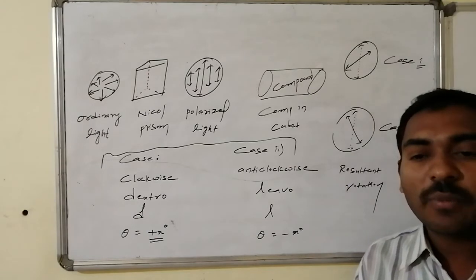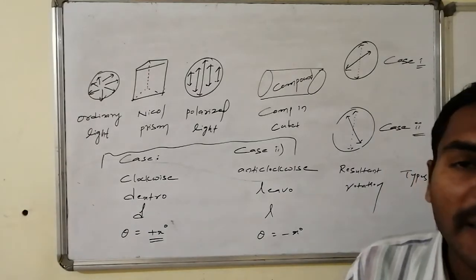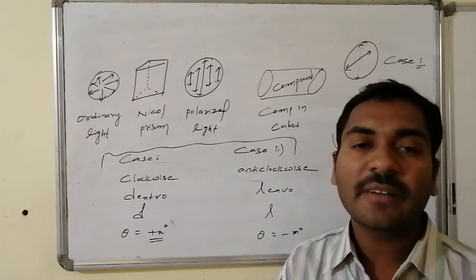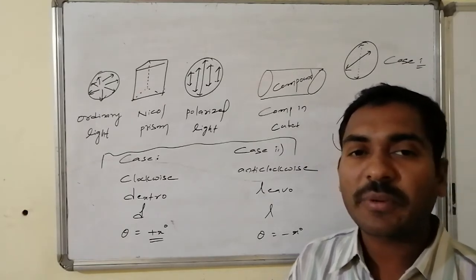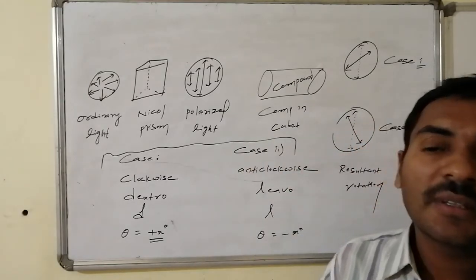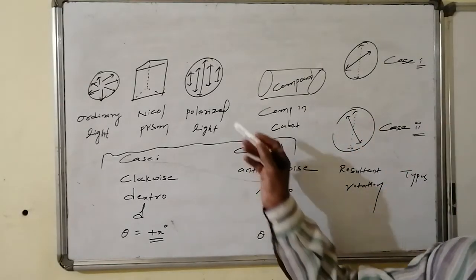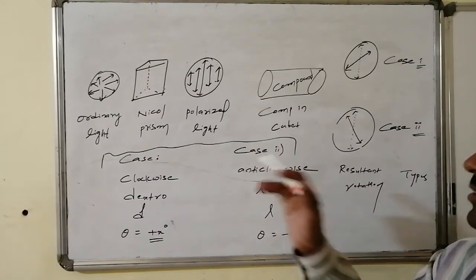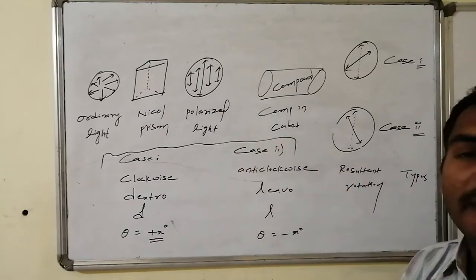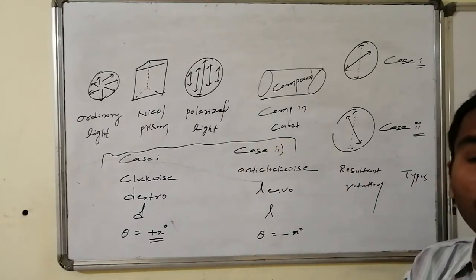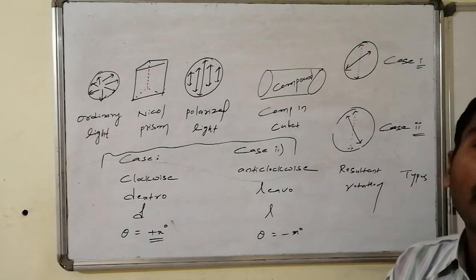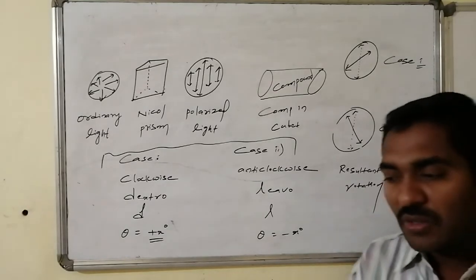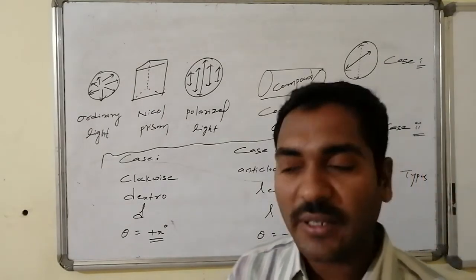Such plane polarized light is passed through the organic material, if it is a liquid, directly, or if it is a solid, by dissolving it in a proper solvent, through a cuvette. What happens is this plane polarized light deviates from its original path if it is optically active. If it is not active, the plane polarized light maintains its original direction within the plane and never shows any deviation. All of those are said to be optically inactive molecules.